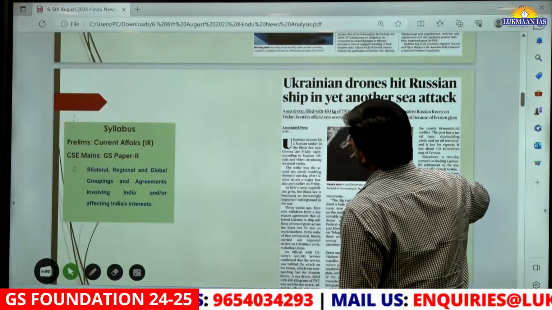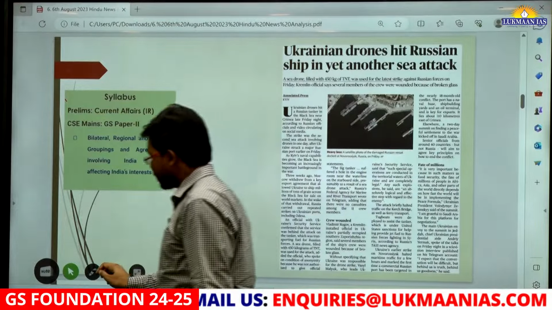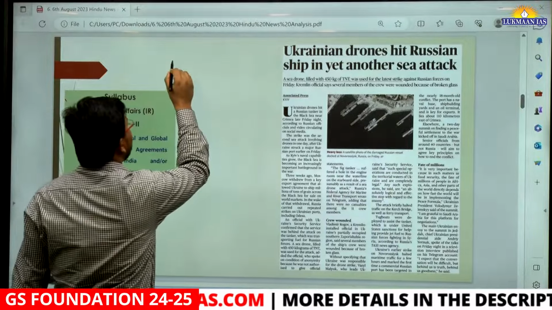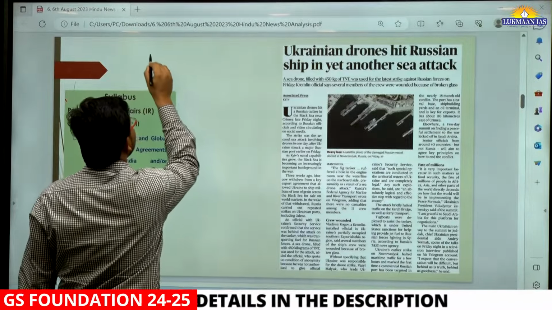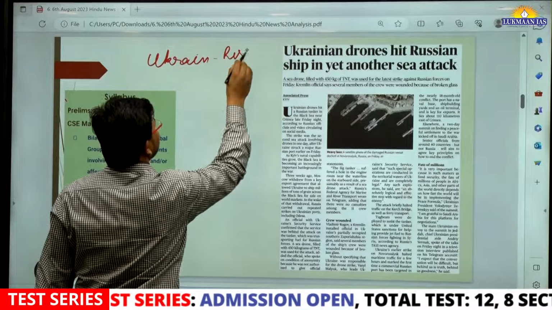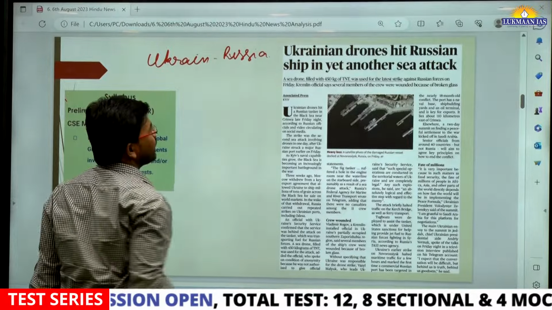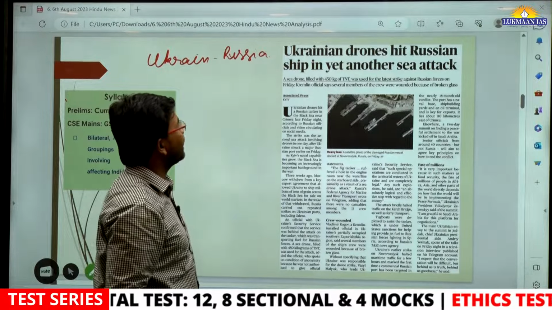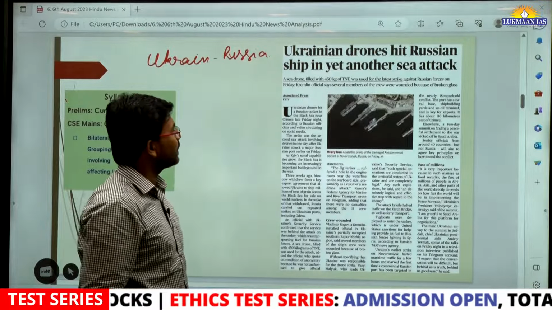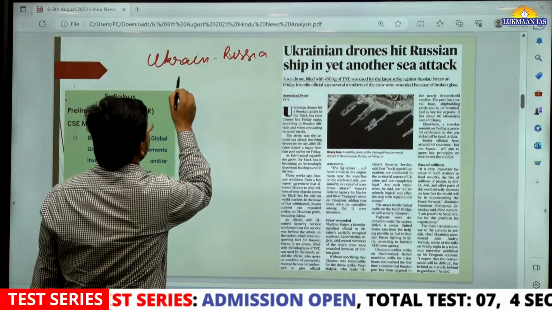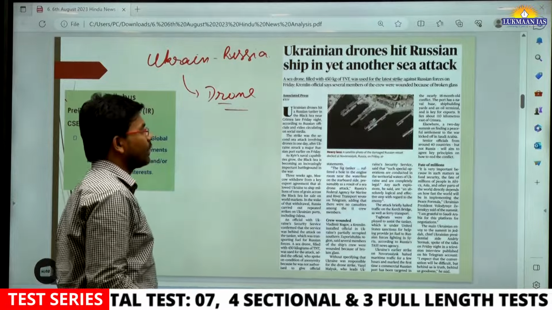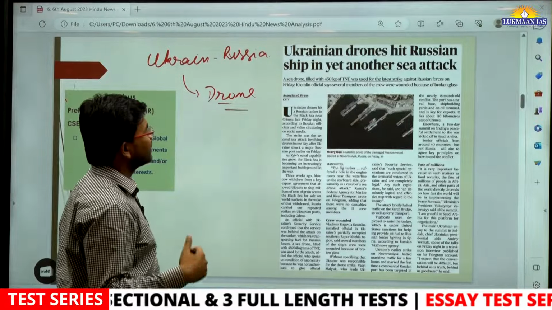Apart from this, we are going to look into another topic, which is also very, very important. You might know that war is happening between Ukraine and Russia. It says a Ukrainian drone hit Russia in another sea attack. One of the Ukrainian drones attacked a ship of Russia. So a Russian ship has been attacked.